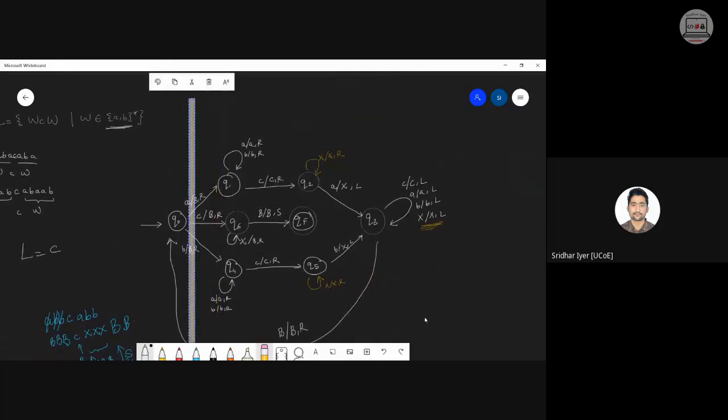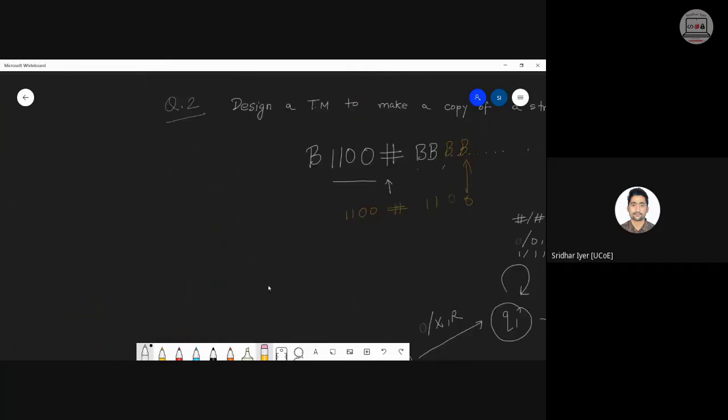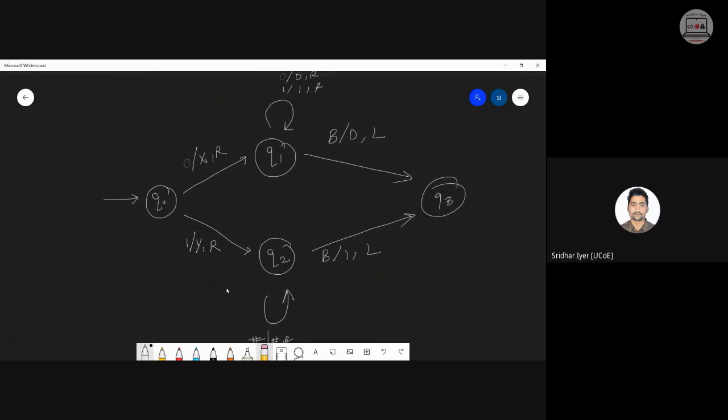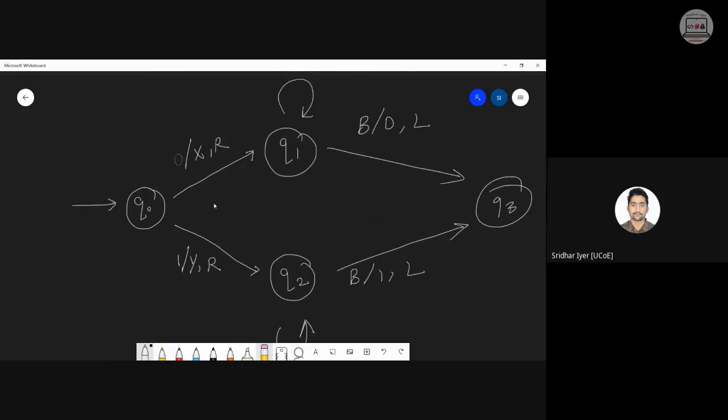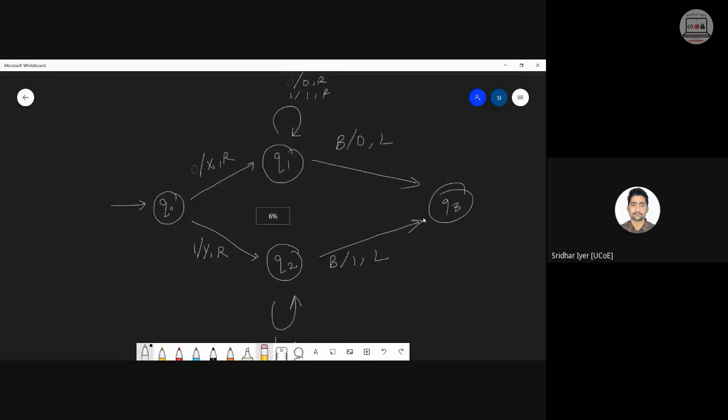But in this case, what exactly are we doing? We are keeping the first symbols as it is. Am I clear? We are keeping the first symbol as it is. We are not converting 0 into a blank. That is why, just to differentiate that this is a different symbol and this is a different symbol, we are making use of X and Y. I will come back to it. Why have we made use of X and Y? Why are we not keeping it as it is and moving ahead? There is a logic to that too. Let me come back to it once I complete this diagram.